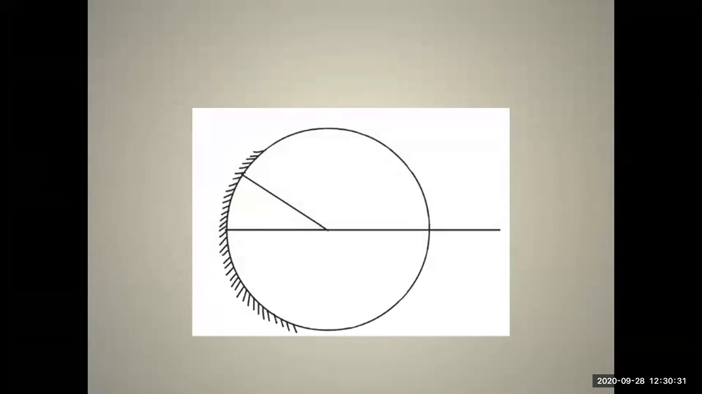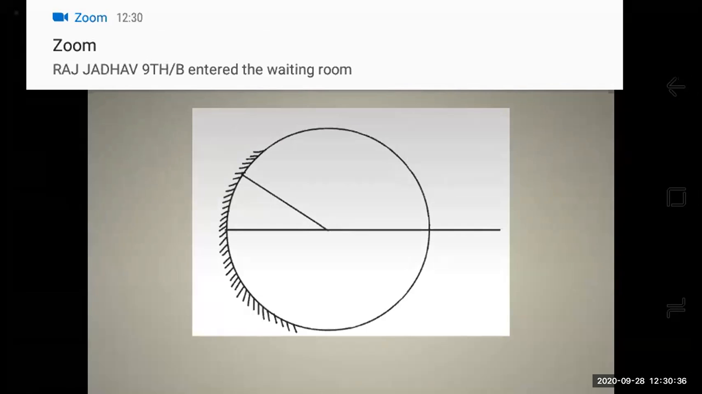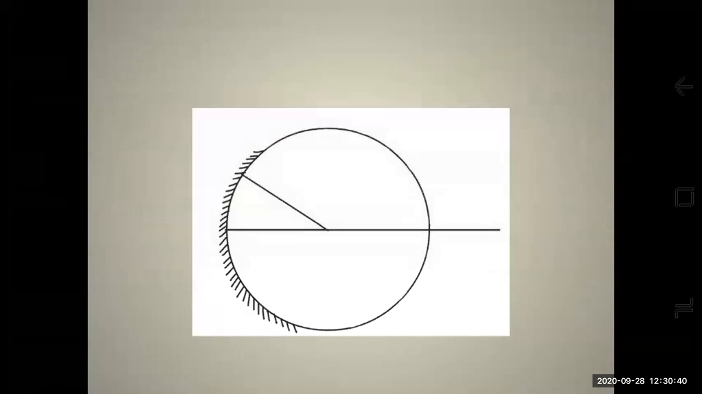Principal axis. It is nothing but a straight line passing through the pole and the center of curvature of the mirror. So you can see a straight line passing through P and C. That means it is passing through the pole and then meeting at point C, the center of curvature. So that is called the principal axis.